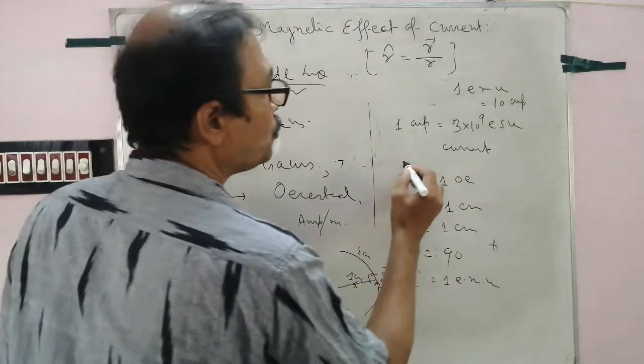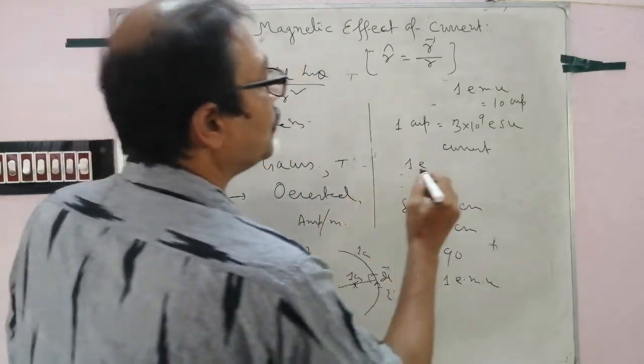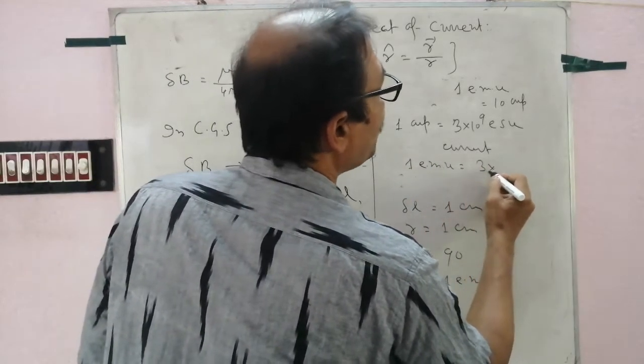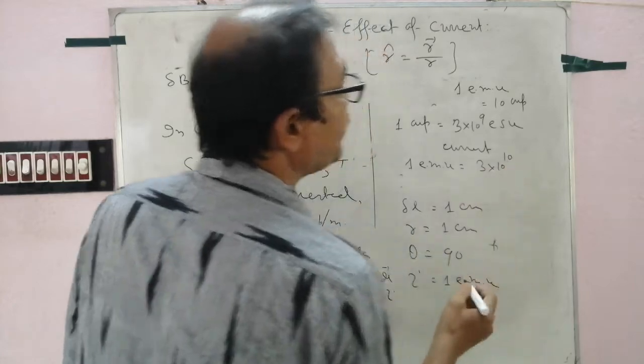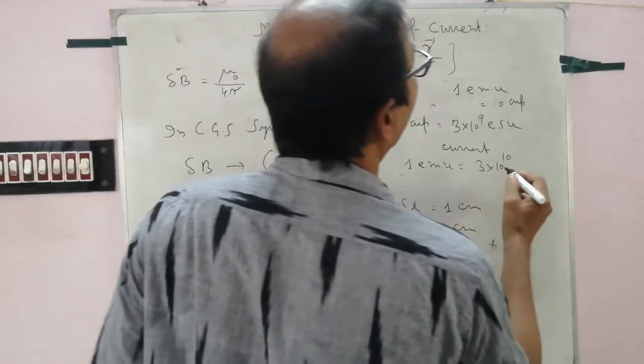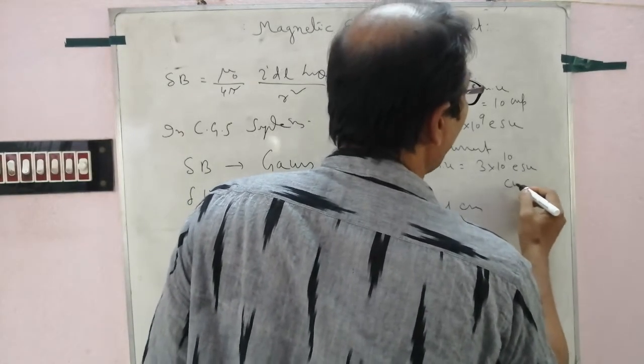Follow? So 1 EMU equal to 3 into 10 to the power 10 ESU current.